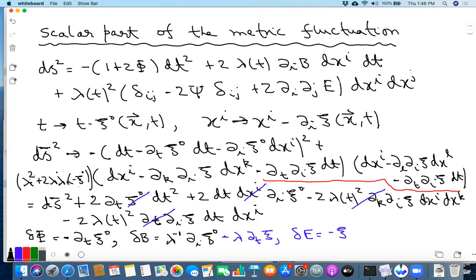Is that clear? So this term, when combined with the leading term over here, will give an extra term minus 2 lambda dot xi naught dxi. So dxi is the delta ij coefficient, that's psi. So that gives you delta psi, as here the coefficient is lambda squared, here it's minus 2 lambda dot. So lambda dot over lambda times psi naught.